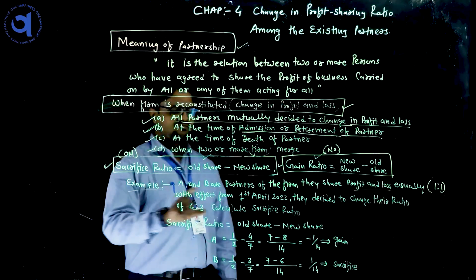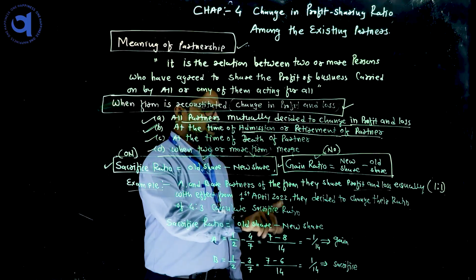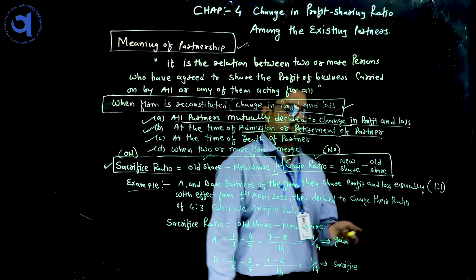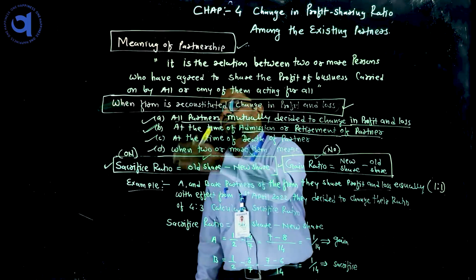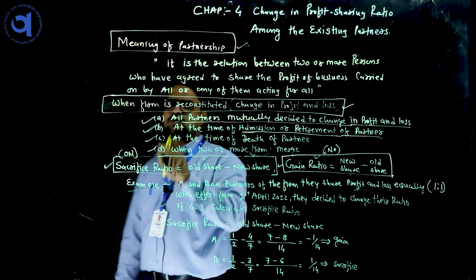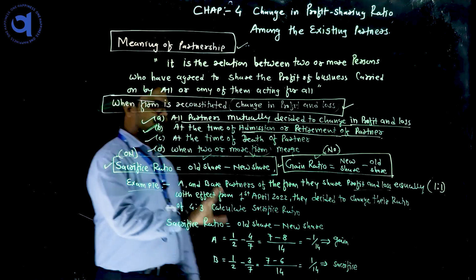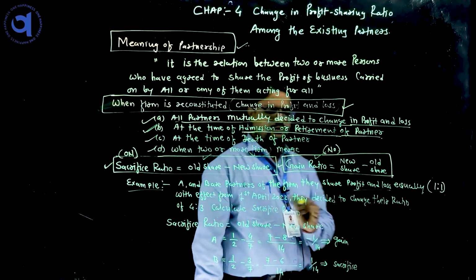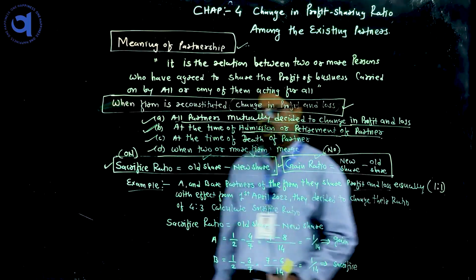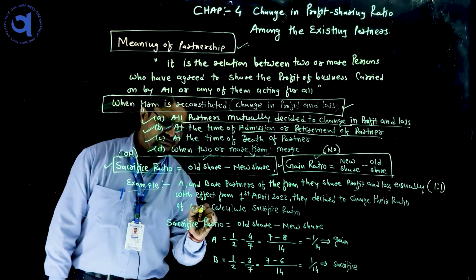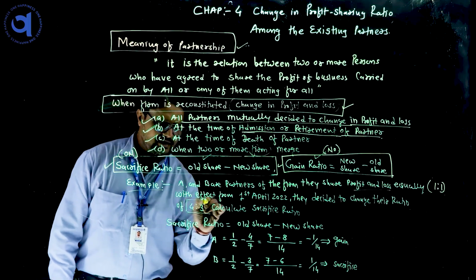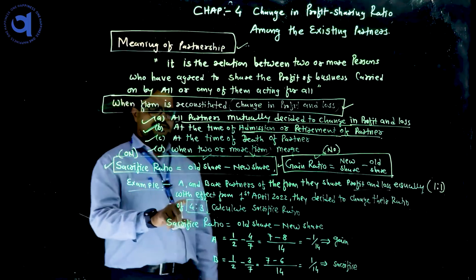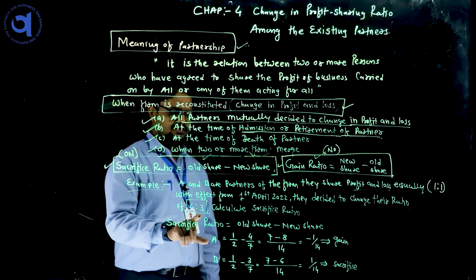But with effect from 1st April 2022, due to any one of these four conditions, they decided to change their ratio to 4:3, their new ratio.